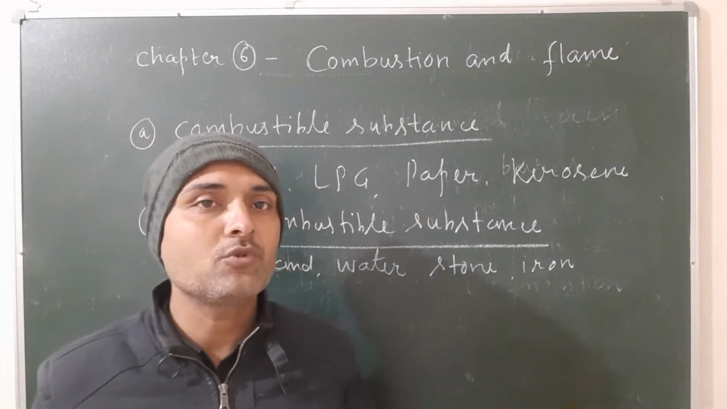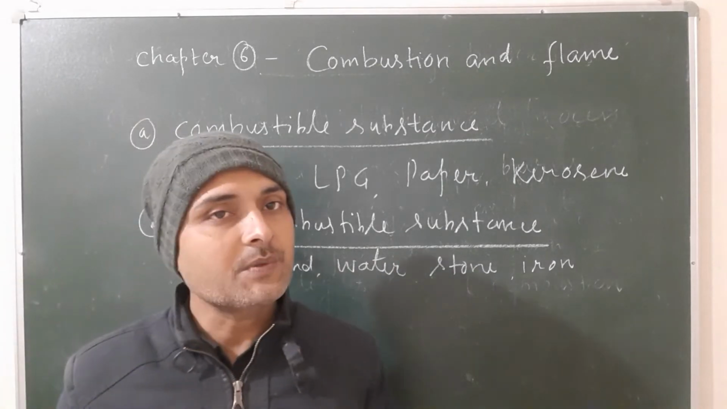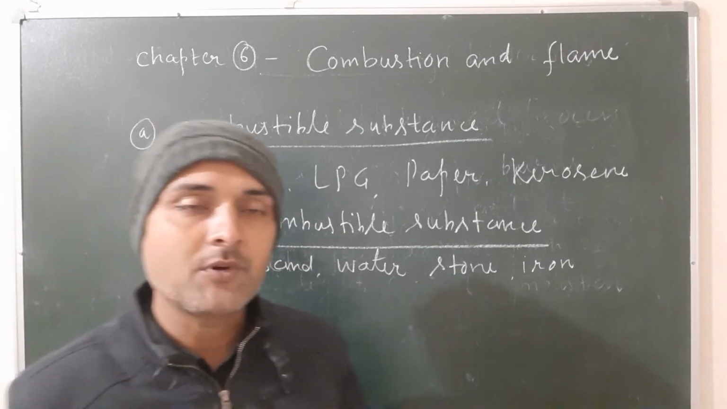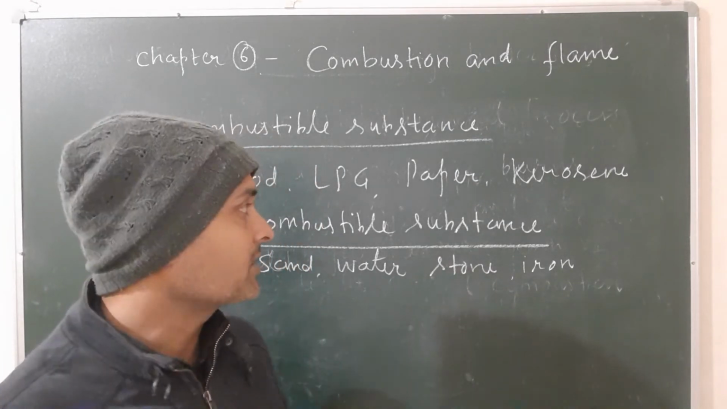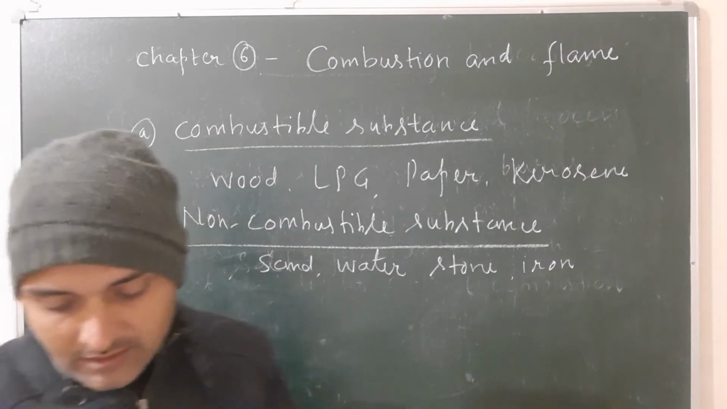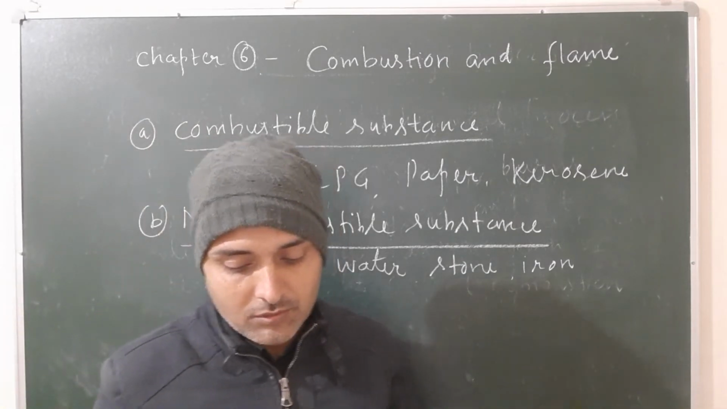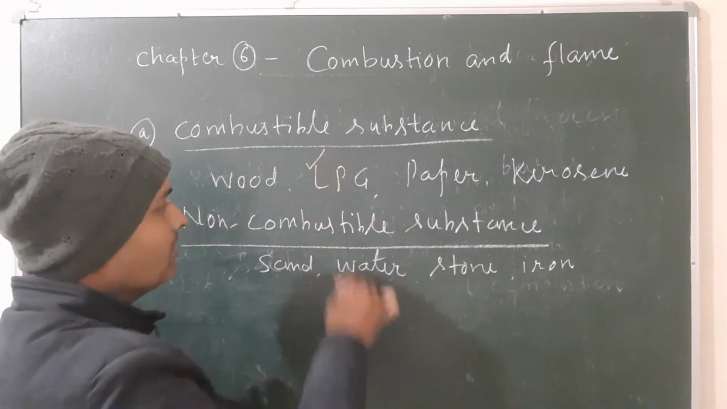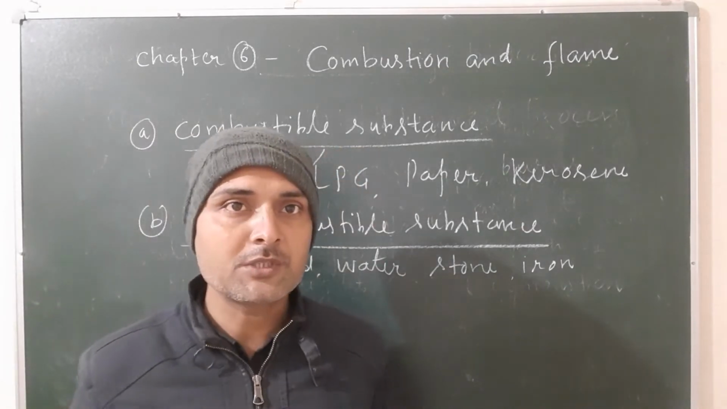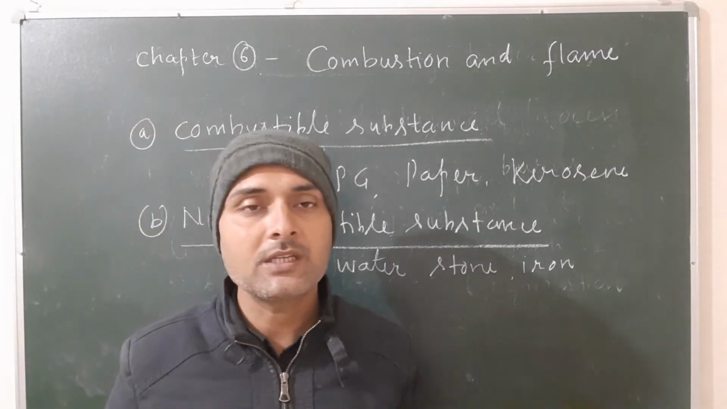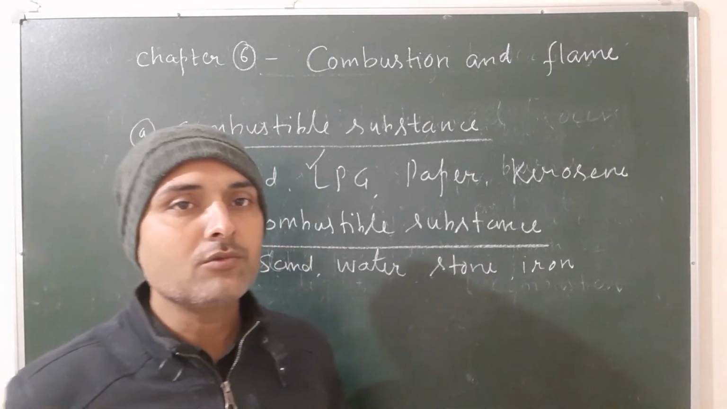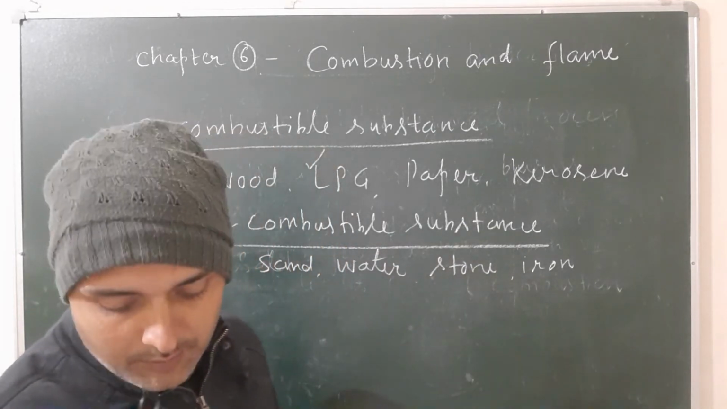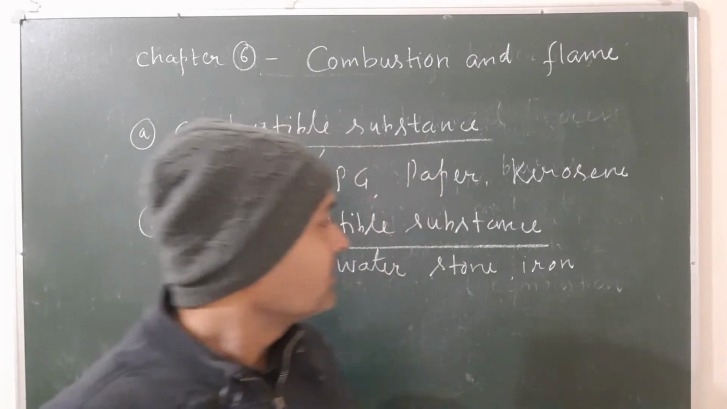So once again, what do you mean by combustible substance? The various substances that burn in presence of oxygen and release energy in the form of heat and light are known as combustible substances. Examples given in your book are cloth, wood, kerosene, LPG, etc. LPG stands for liquefied petroleum gas. And what are non-combustible substances? The various substances that do not burn in presence of oxygen and do not release energy in the form of heat and light are known as non-combustible substances. So these are examples.